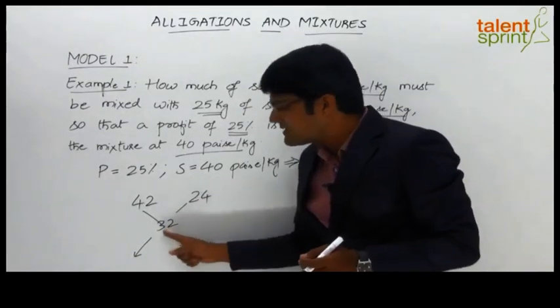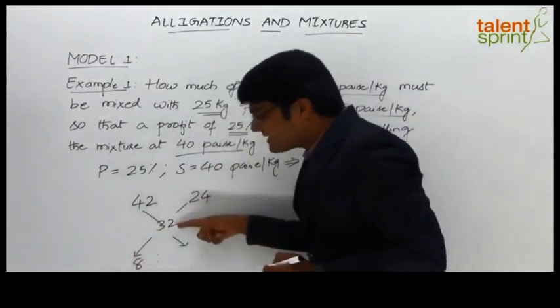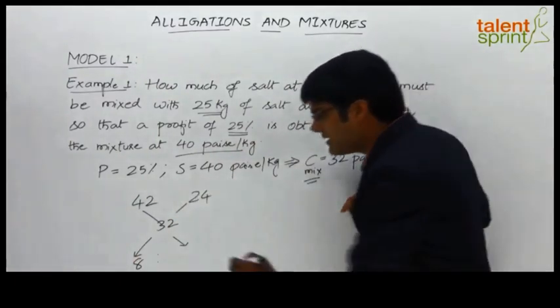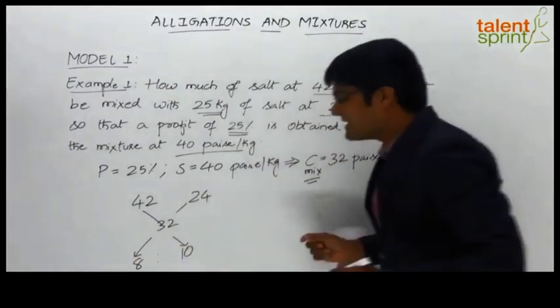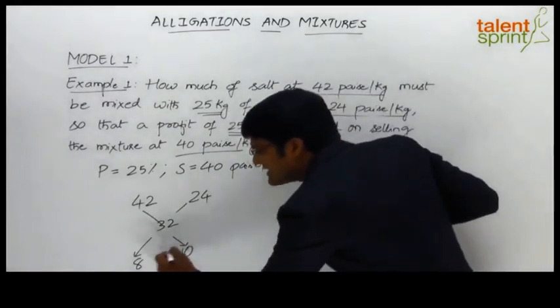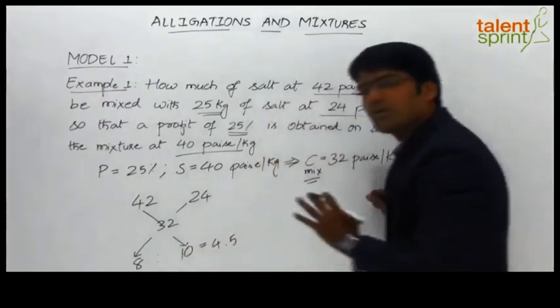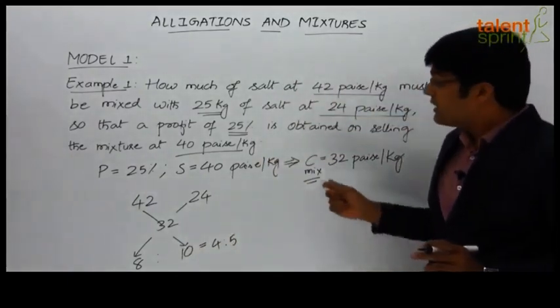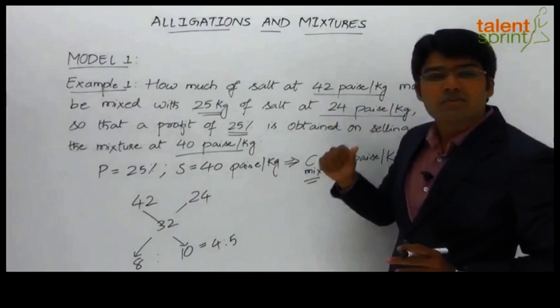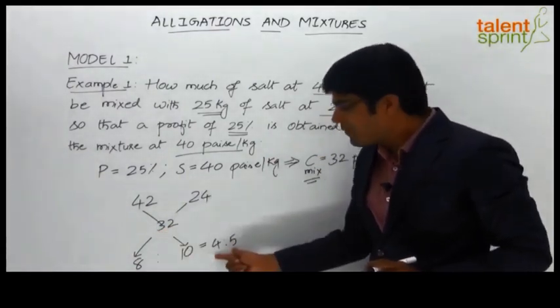So 24 difference 32 is 8 is to 42 difference 32, right? 42 minus 32 is 10. So we can say that the ratio in which the two qualities have to mix together is 8 is to 10, which is nothing but 4 is to 5. 8 is to 10 is equal to 4 is to 5. So the ratio in which the two qualities of salt must be mixed together to obtain the given quality of mixture is 4 is to 5.